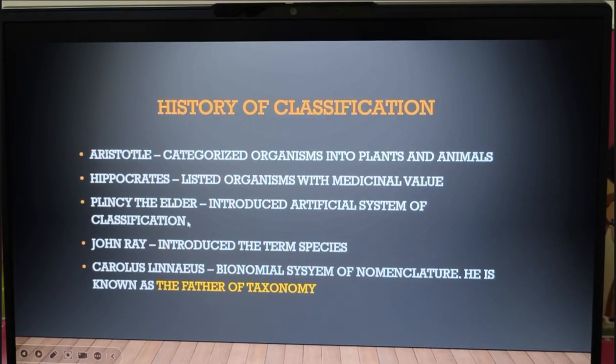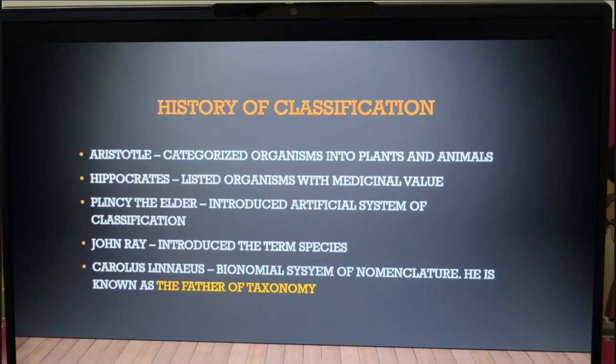So what is the artificial system of classification? Usually when we narrate a story, what do we do? We say once upon a time, like long back or long years ago. What is that long years ago and once upon a time? We start with the history or the evolutionary facts to narrate it, right? But Pliny the Elder introduced the artificial system of classification. So the classification was not based on evolutionary ideas. He did not talk about the history.